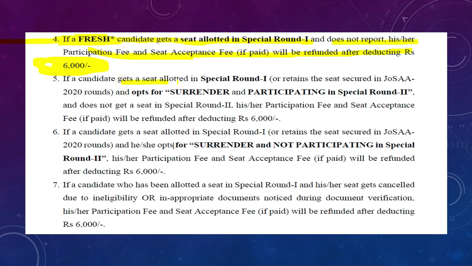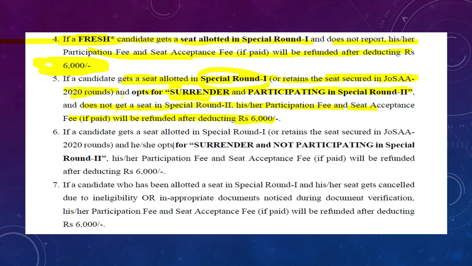If a candidate gets a seat allotted in special round 1 or retains the seat secured in the JOSAA 2020 round, opts for surrender and participates in special round 2 and does not get a seat in special round 2, his or her participation and seat acceptance fee will be refunded after deducting 6,000. So for example, I want to explain this case. In special round 1 he got a seat, but he had already retained the JOSAA 2020 round seat. That means after getting a seat in special round 1, the JOSAA seat is automatically cancelled. Now he chose surrender and participate in special round 2.